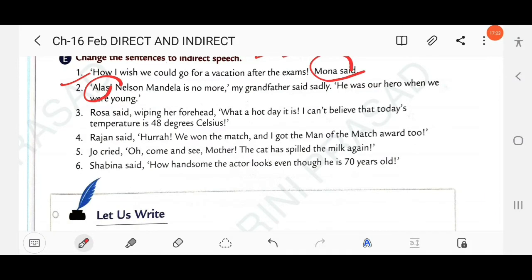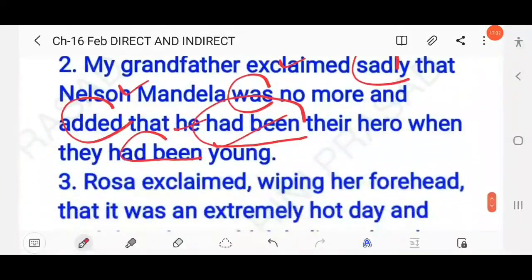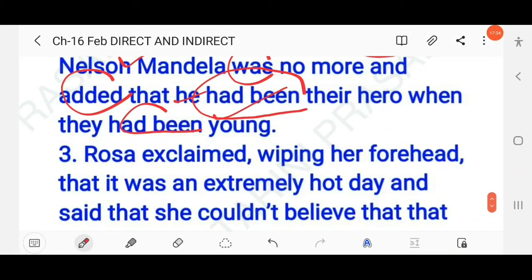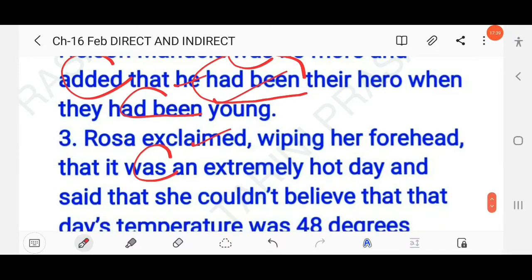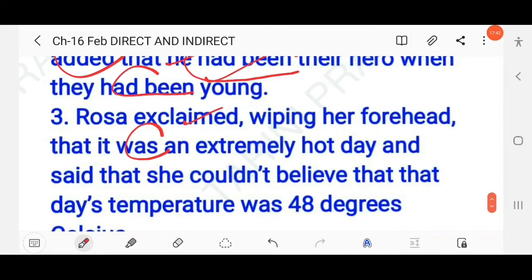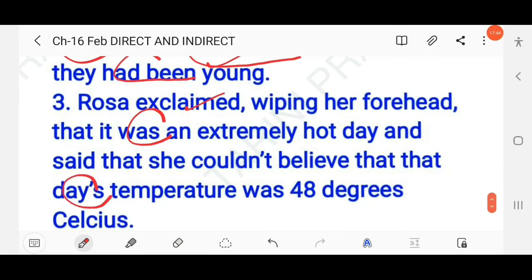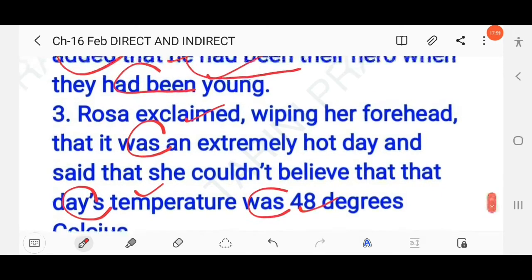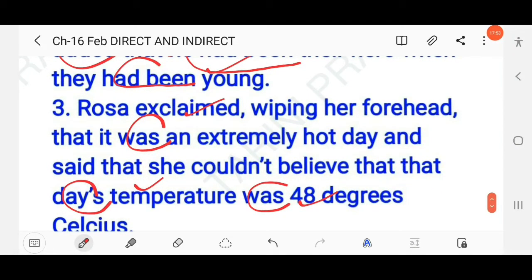Then next question here: Roja said, wiping her forehead, what a hot day it is. I can't believe that today's temperature is 48 degrees Celsius. So here you have to write, Roja exclaimed, wiping her forehead, that it was an extremely hot day, and added that she couldn't believe that that day's temperature was 48 degrees Celsius.